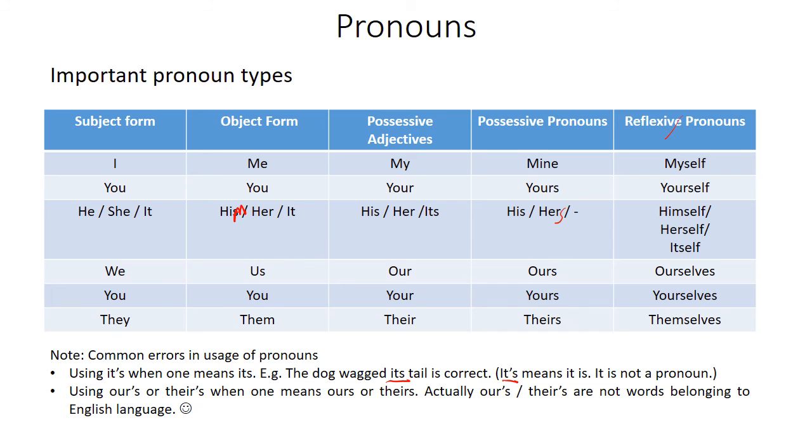Using ours or theirs with an apostrophe s when one means ours and theirs, the possessive pronouns. Ours is correct. Theirs is correct. It is not our apostrophe s, their apostrophe s. Actually, ours with an apostrophe s and theirs with an apostrophe s are meaningless. They are senseless words.